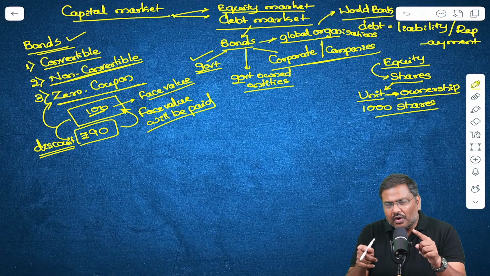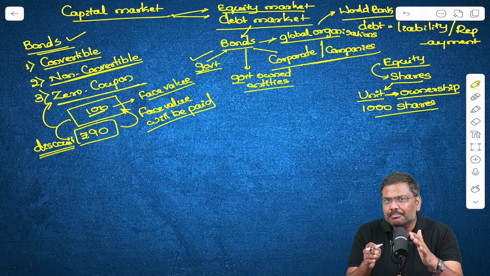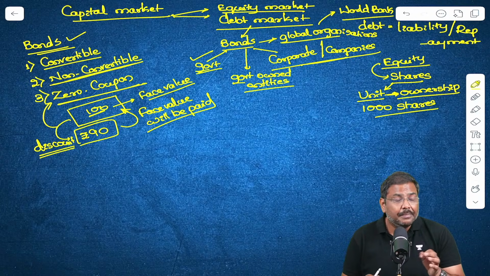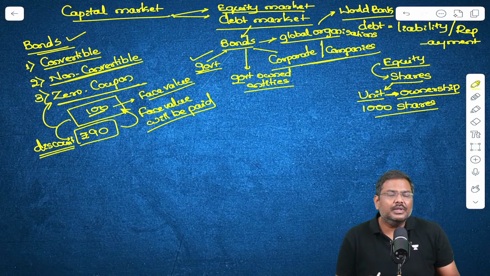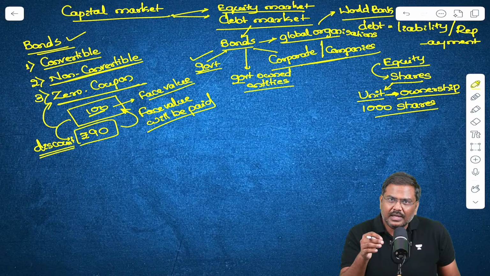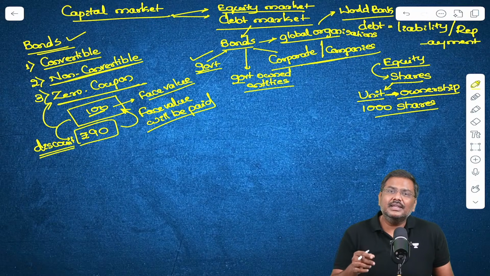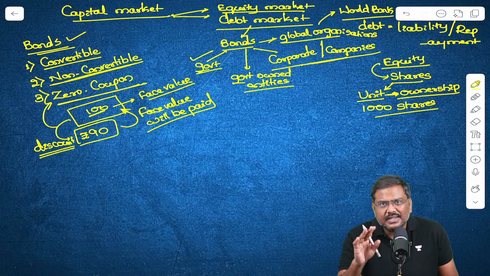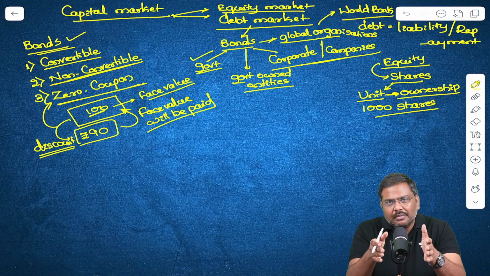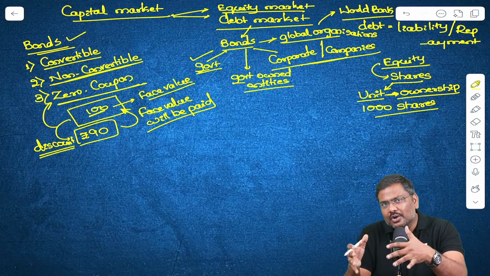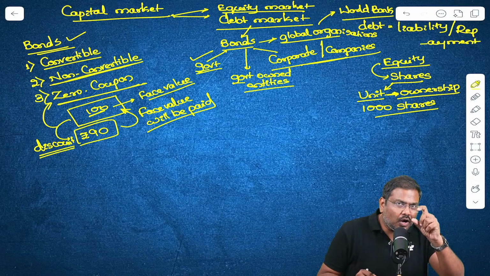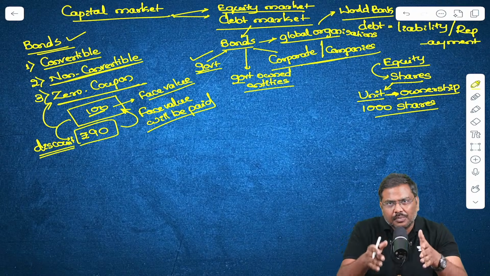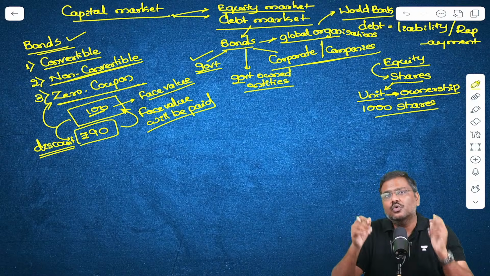Before I go forward, here is a very important point for you to note. Do not assume that zero coupon instruments always are bonds. Not necessarily. Bonds can be issued in the form of zero coupon, and the short-term instruments can also be issued in the form of zero coupon.